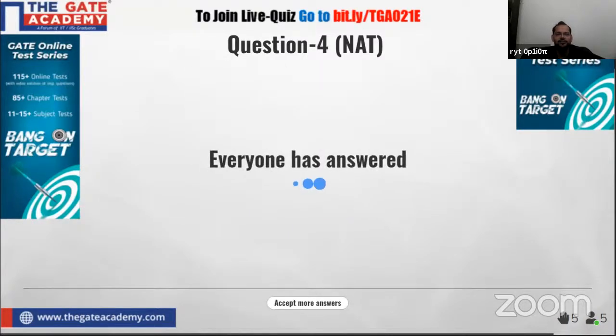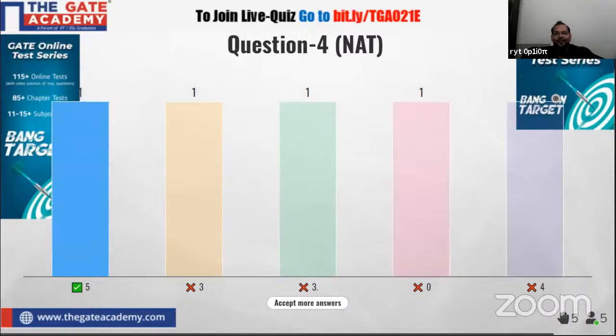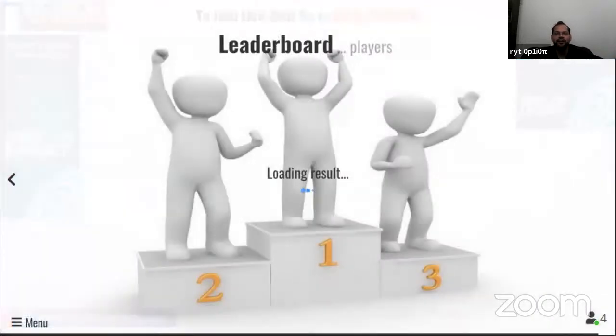Everyone has answered. As you can see here, only one person answered this question correctly. And the correct answer is five members, 504 member, and there are other responses as well: 3, 3, 0, and 4. Right now we are going to see what happened in the leaderboard, what the situation of the leaderboard is. Now come to the leaderboard.